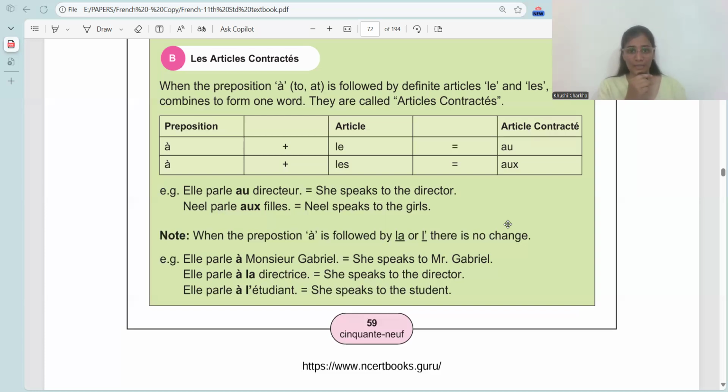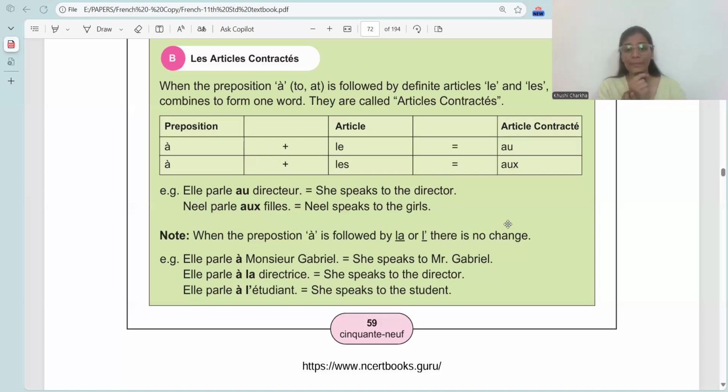Elle parle au directeur. She speaks to the director. It should have been à le directeur, but we do not write à le directeur, to the director. We simply use au. Au is pronounced as o. Aux is also pronounced as o. Okay. Neil parle aux filles. Neil speaks to the girls. Now here it is plural. So it should have been à les filles. But we do not use à les filles. À plus les becomes one word, which is what? Aux.